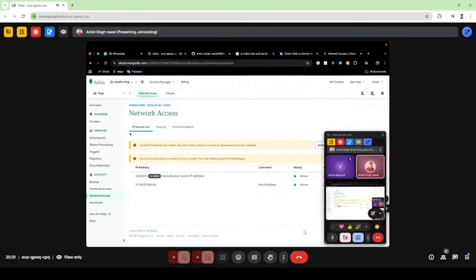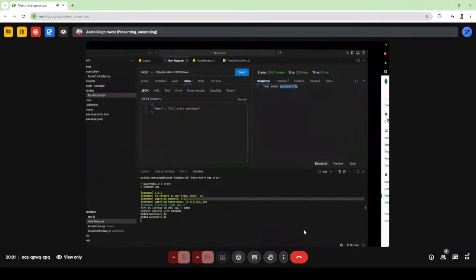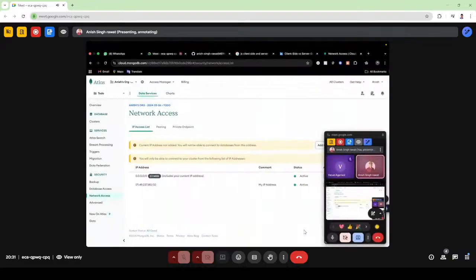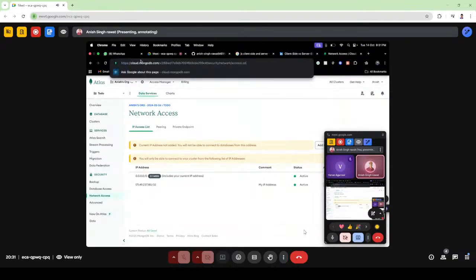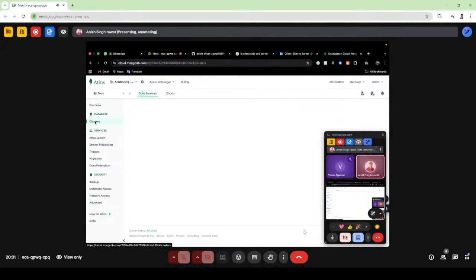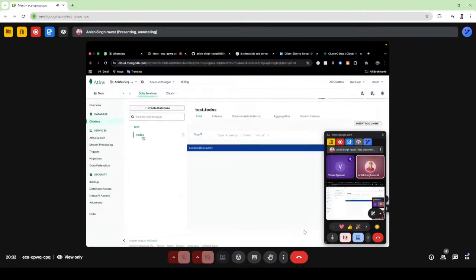Now how can I check that my to-dos are stored in MongoDB? Okay, guys, the text you are storing is not saved on your computer or in your browser. It is saved in the cloud, in MongoDB. As you can see, I have used a MongoDB cloud URL, so my data should come here. Now how can I check it? For that I have to go inside the clusters, and in Browse Collections I have to go there. The data is loading here, and